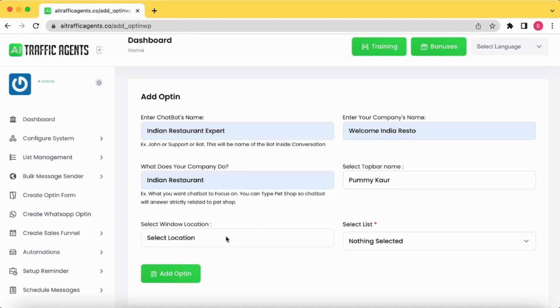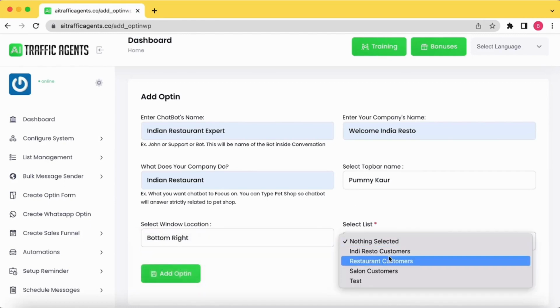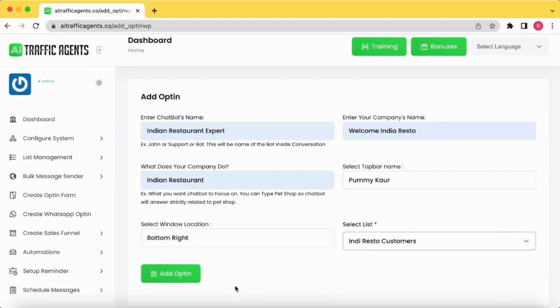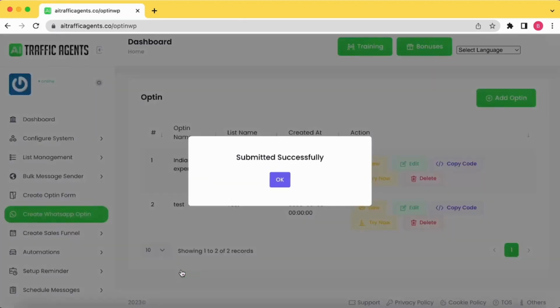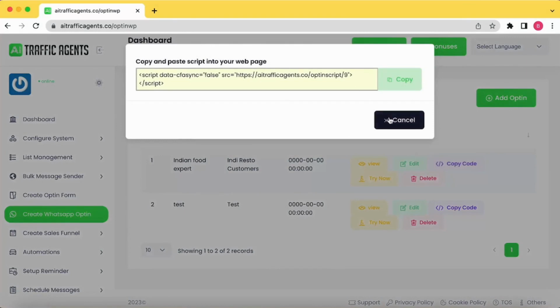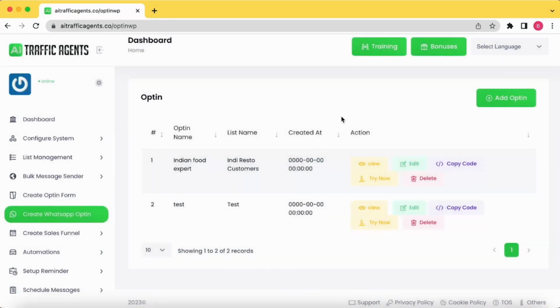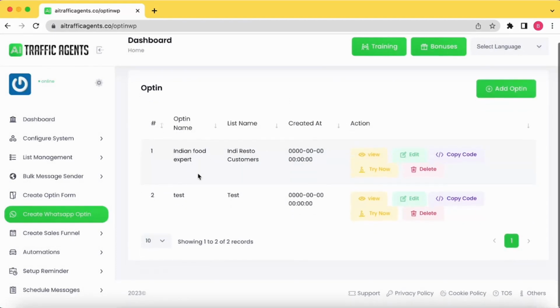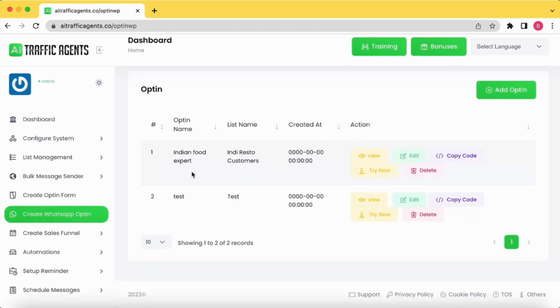Once again, select the location and select the list where you want the customers to get added, or you can even call this Indian food expert. This name will appear on the top of the chatbot. I'll click on add opt-in and my WhatsApp opt-in bot will be ready. I can simply add this code again on my website, and once they sign up to that form, they'll be automatically taken to WhatsApp and can start chatting with my Indian food expert, who is going to take care of all the queries of the customers.